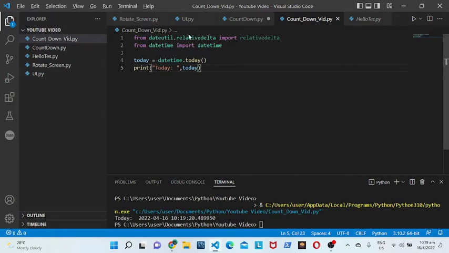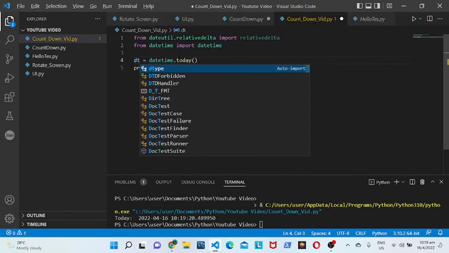So, instead of putting this to today, we can put this name to dt, date.